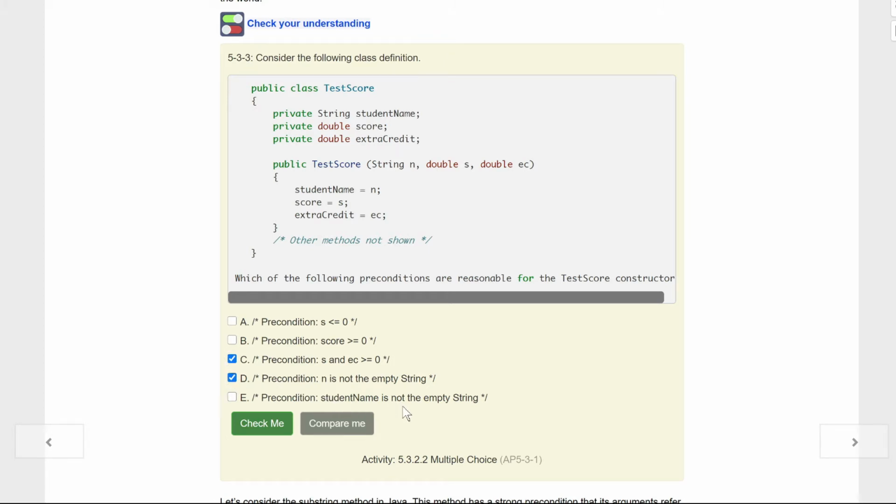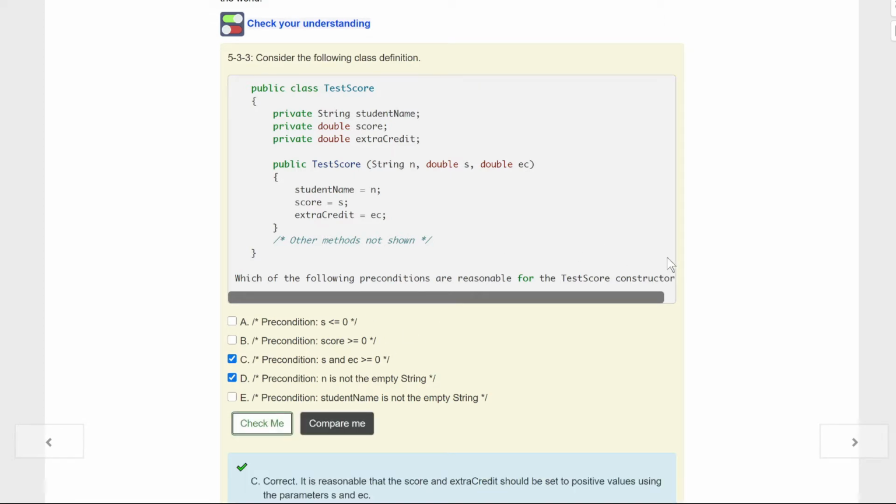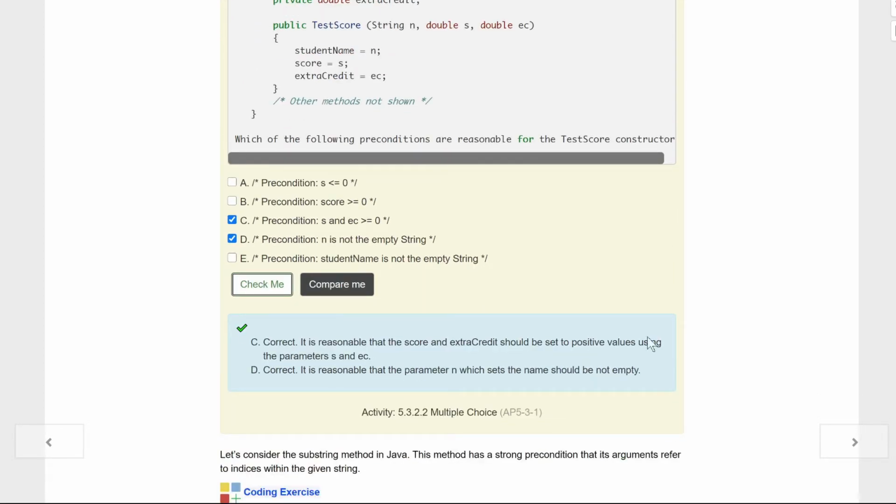Student name is not the empty string. Well, student name here really is N. And while this seems a little confusing, kids, it is saying what is above. Again, just like score, it's not student name empty, it is N. So just keep that in mind. Let's see if I'm right with my crazy logic, kids. Here we are. Watch your instance variables and your constructors. They play an important part with questions like this.